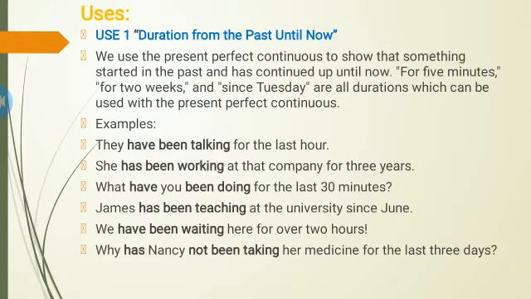There are different types of uses of present perfect continuous. We use the present perfect continuous to show that something started in the past and has continued up until now. For 5 minutes, for 2 weeks, and since Tuesday are all durations which can be used with the present perfect continuous.